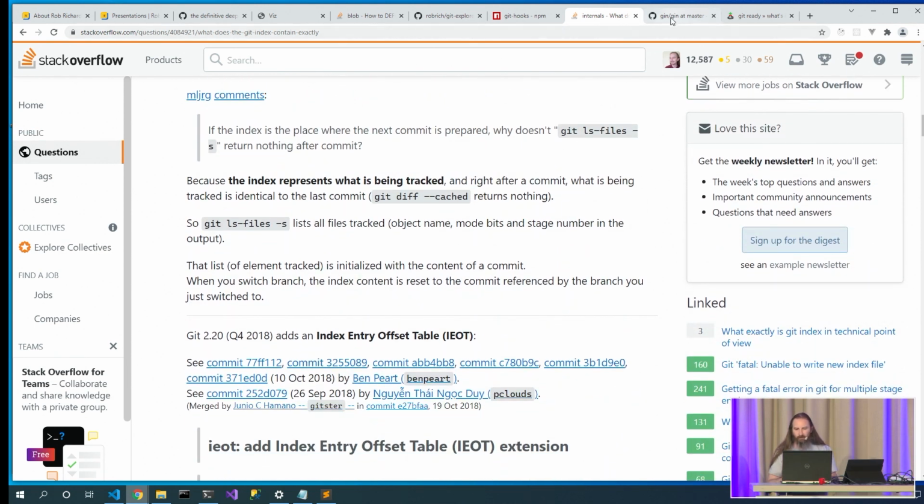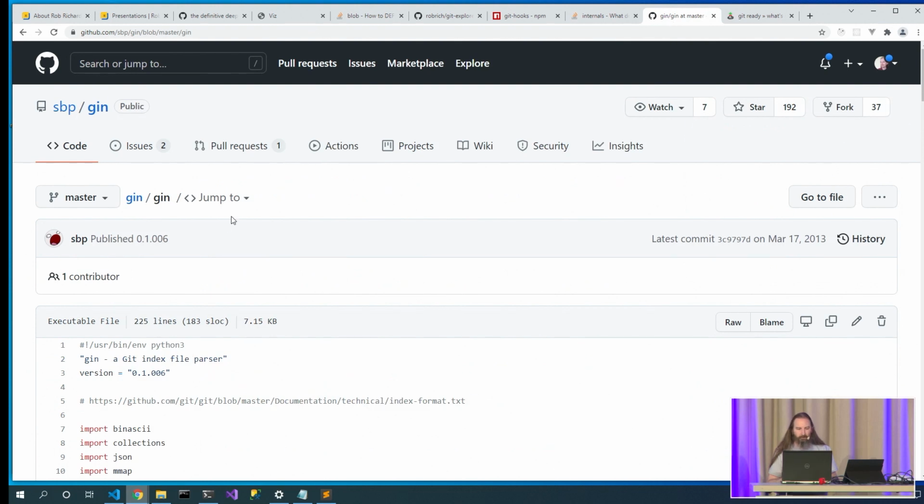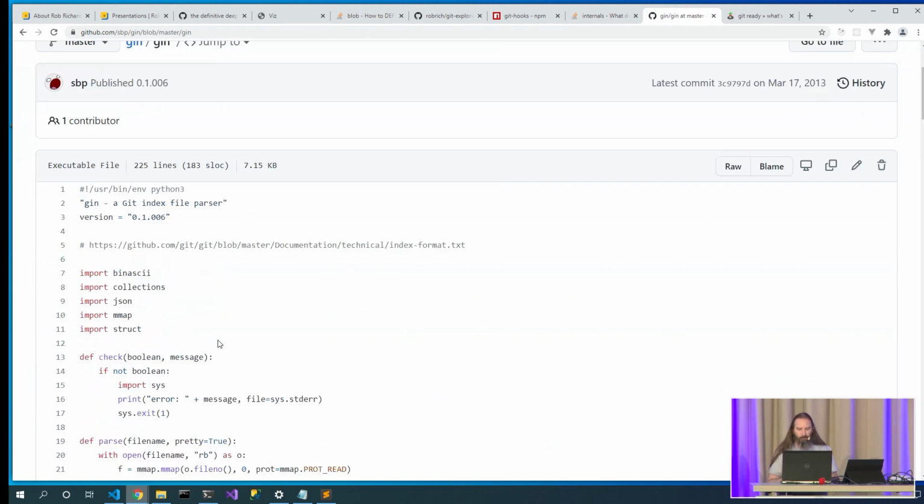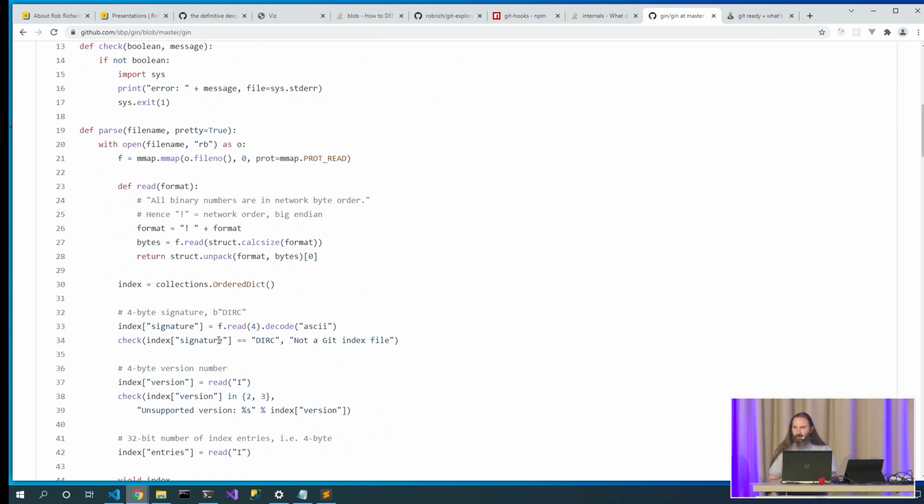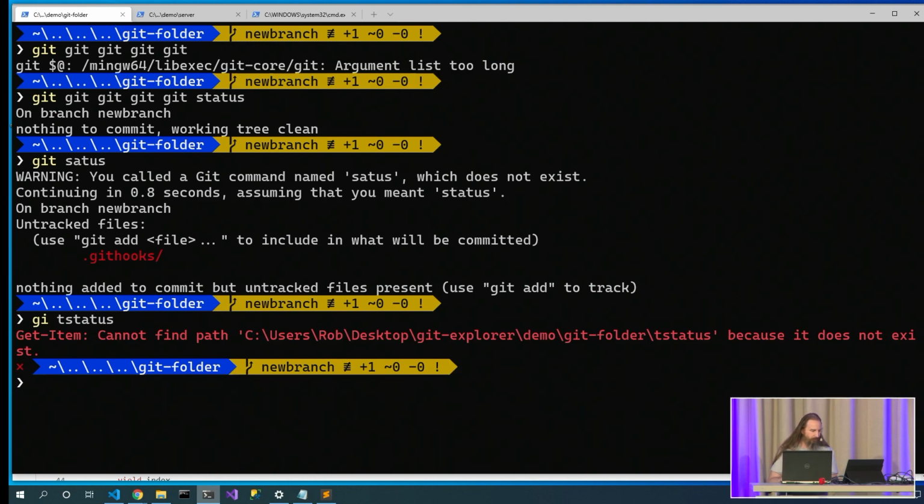If you want to, there's git commands to do this, but Gin is a Python program that allows you to parse this file as well. And so you can take a look at that to be able to look at this content. But there is a git command that allows us to get into it as well.